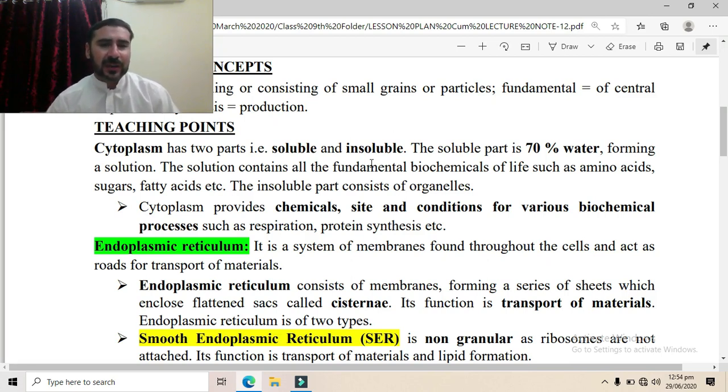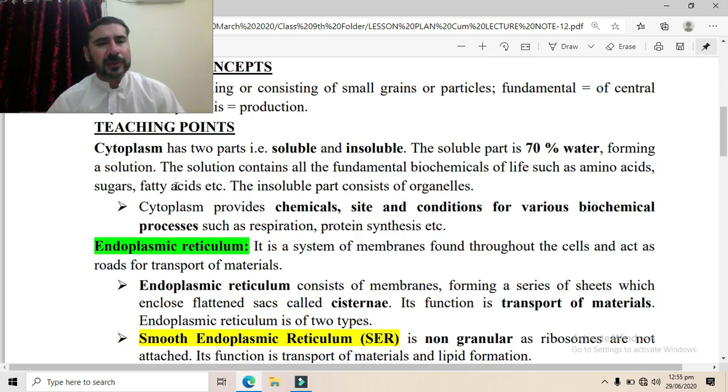Now these amino acids are used to form large molecules, proteins. Similarly, sugars are found in the cytoplasm. Sugars are used to form large molecules of glycogen, and the cellulose, similarly the starch. These all are basically made of sugars.